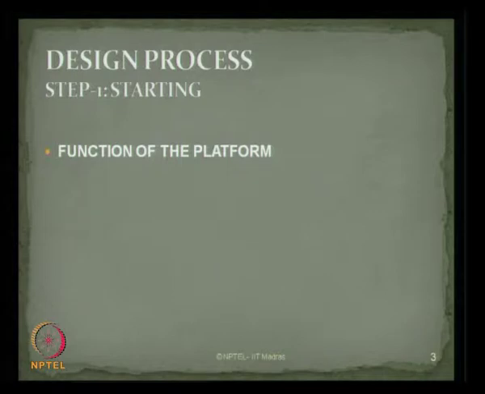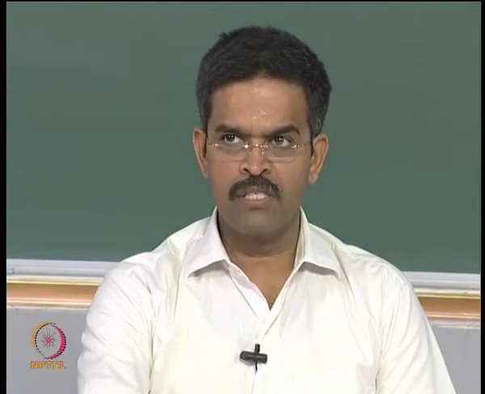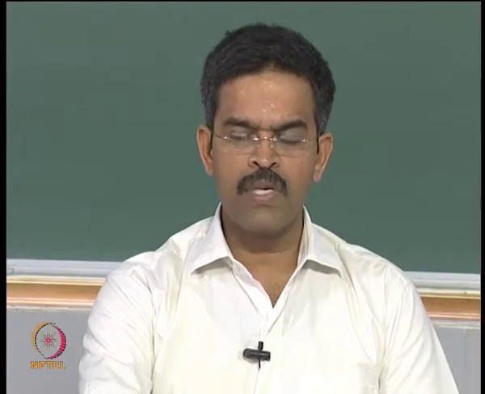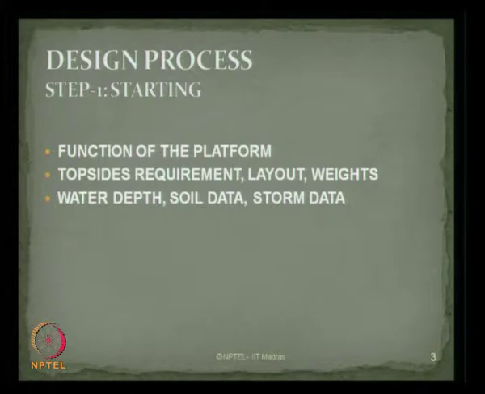In step number 1, let us say we are going to start the design process. First, we have to understand the functionality of the platform which we are going to design. The functional aspects are looked at first. Then, once you understand the functional aspects, you talk about the requirements of the top side, how the layout is going to play an important role in the design, and what the different kinds of weights are which are going to act on the top side.